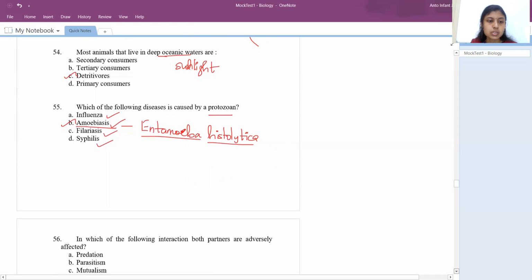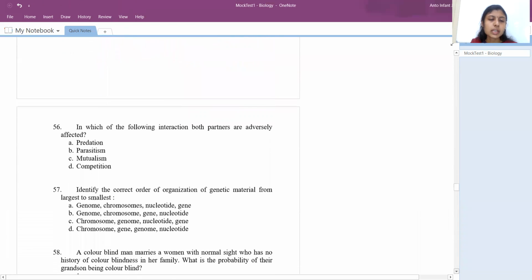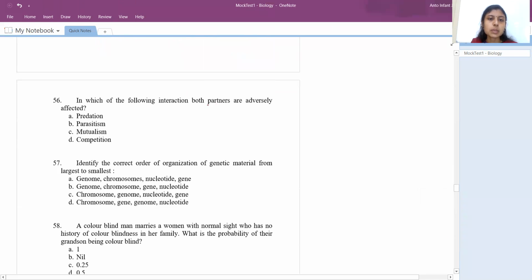Okay, right. So the next question: in which of the following interactions are both partners adversely affected, which means the two-species interaction is completely negative? It would be competition. In predation, one would be benefited, the other would be affected. In parasitism also, one benefits, the other gets affected. In mutualism, both species will get benefited. In competition, both would be adversely affected.